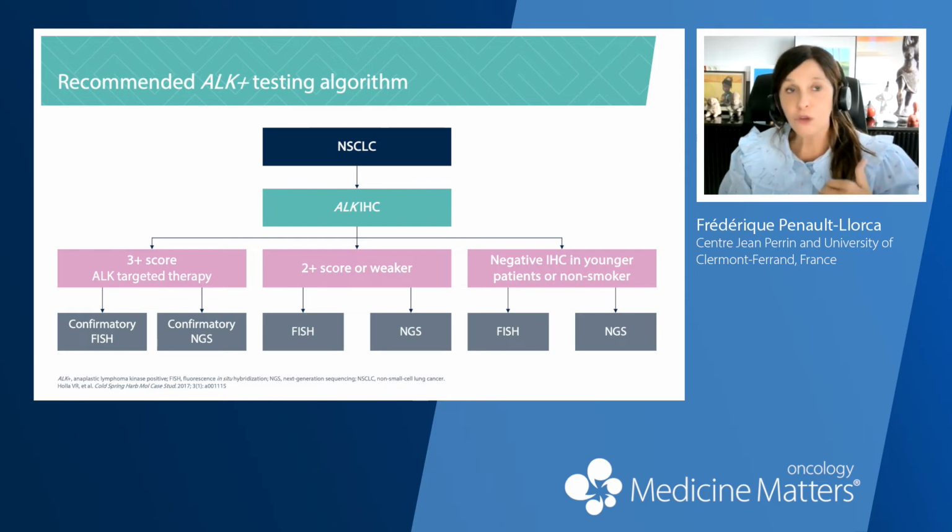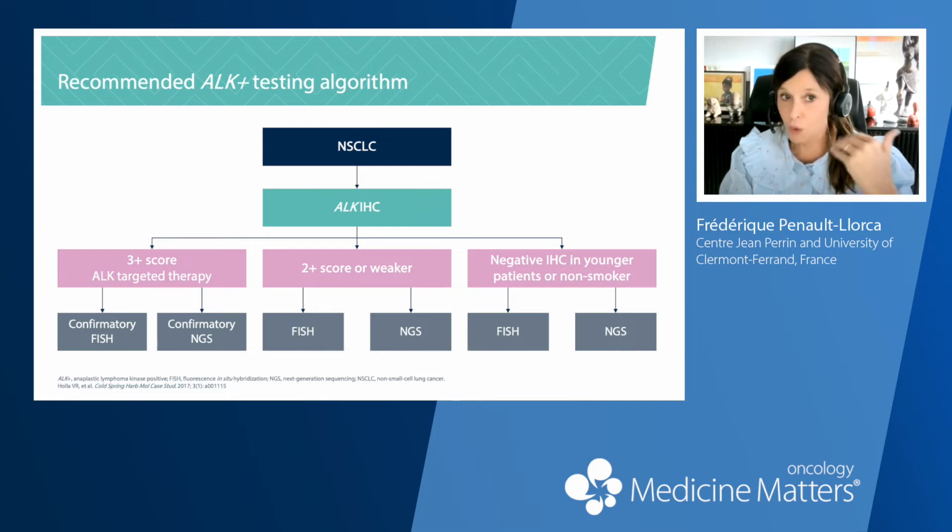So if we have a strong expression of ALK, in many guidelines, we say that we can consider that this patient has an ALK rearrangement. So it's what we call a 3+ by immunohistochemistry. It is nevertheless prudent, because there is a non-zero risk of false positive, to confirm the presence of the rearrangement by another technique, such as FISH or NGS.